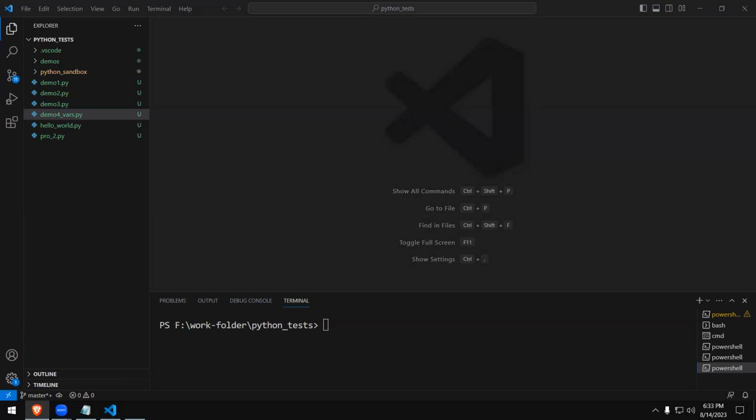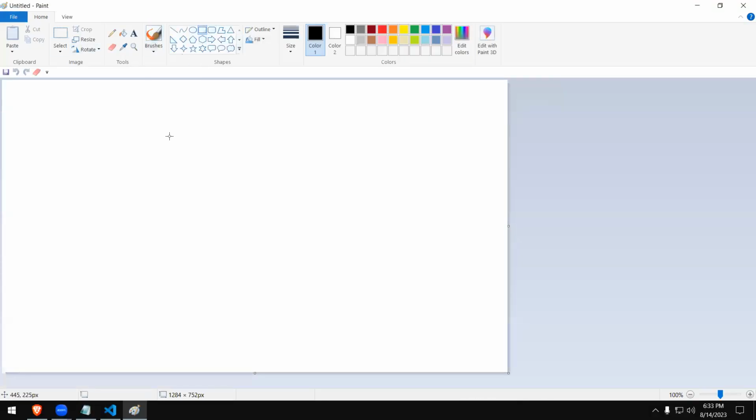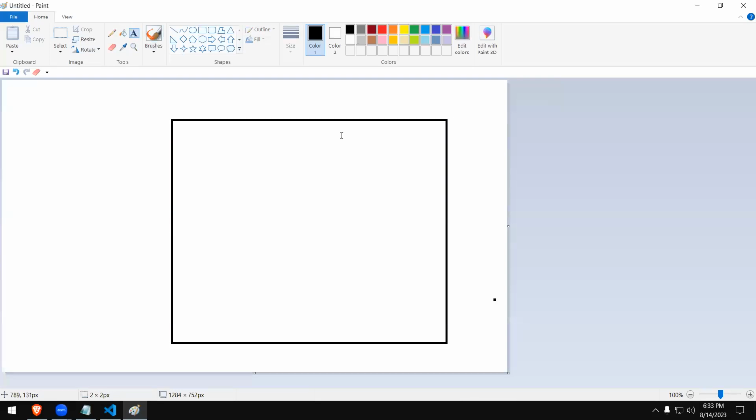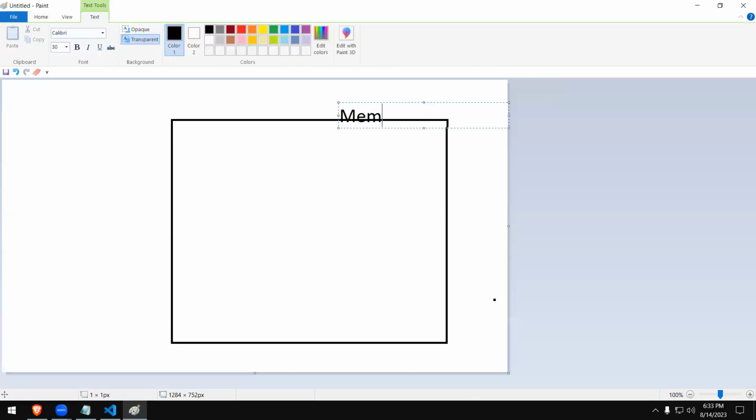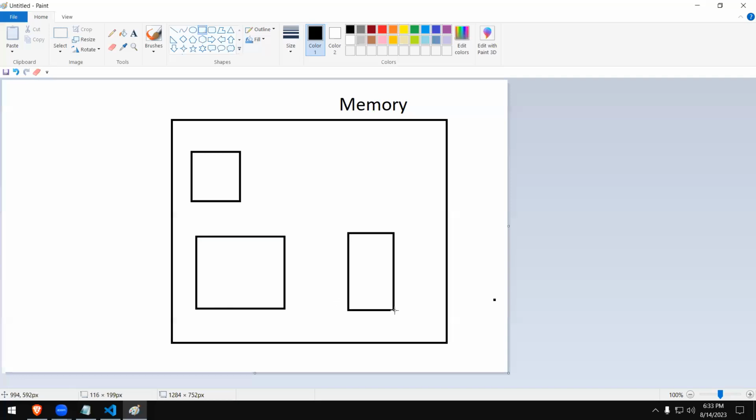I told you what a variable is. The computer has something called memory, and inside the computer's memory your variables are created. Variables are just placeholders for values to be stored, and while the program is working, you can change the values if you want.